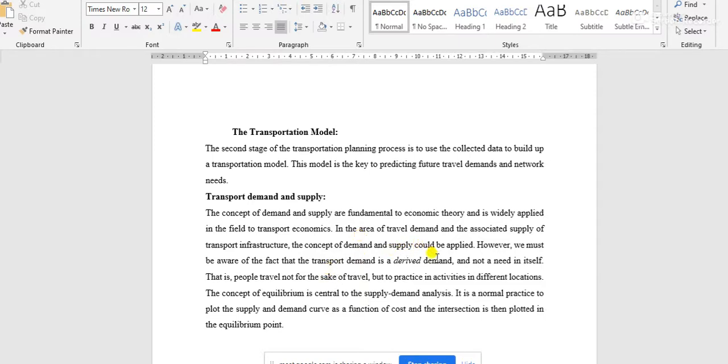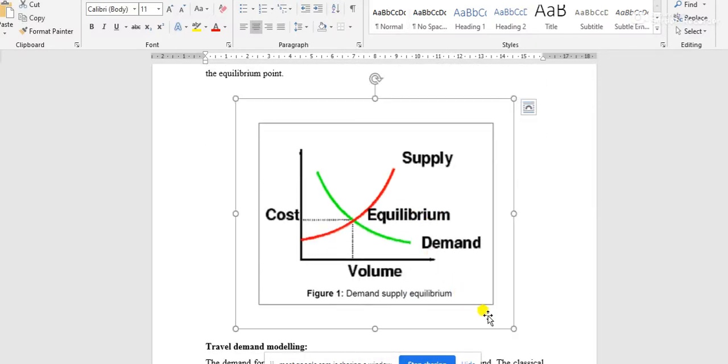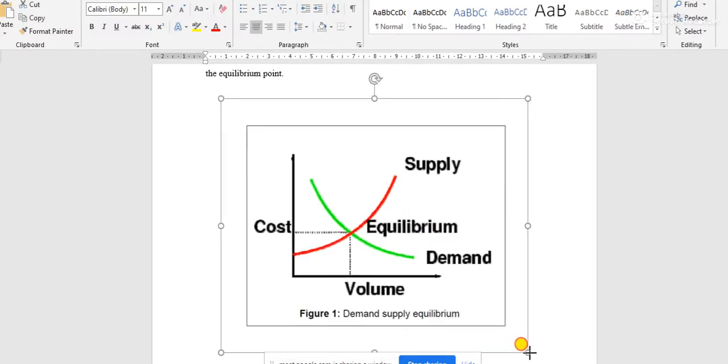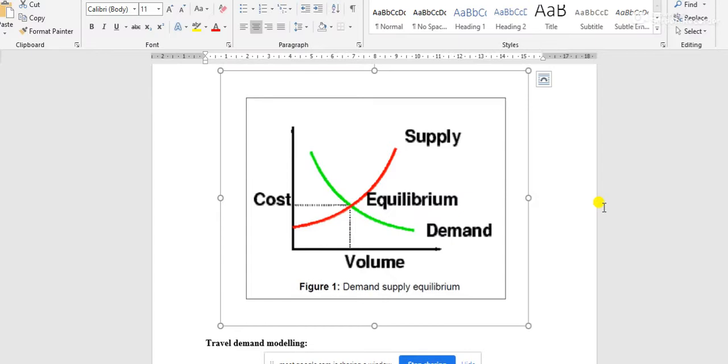Okay, now I can enlarge the diagram. This is the model of the supply demand function. Here the red curve is for the supply function and the green curve is for the demand function, and the x-axis represents the volume and the y-axis represents the cost.